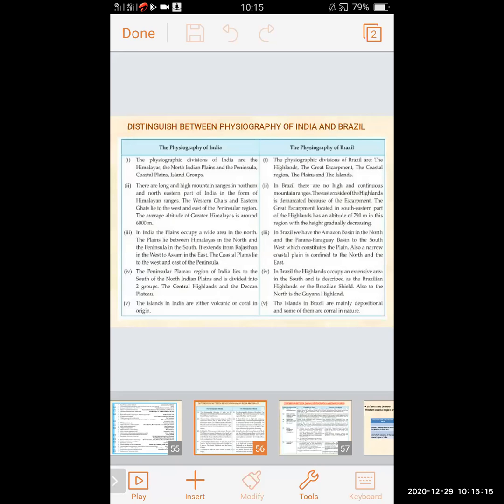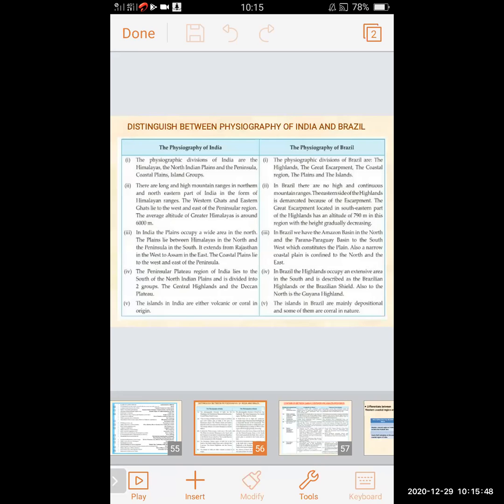In Brazil, the highlands occupy an extensive area in the south and are described as the Brazilian Highlands or Brazilian Shield. Also, the north of Brazil is the Guyana Highland. So this was the difference between India and Brazil related to plateau and highland.